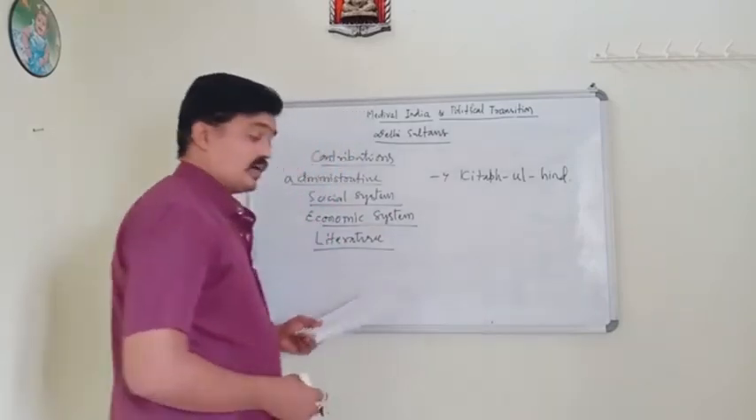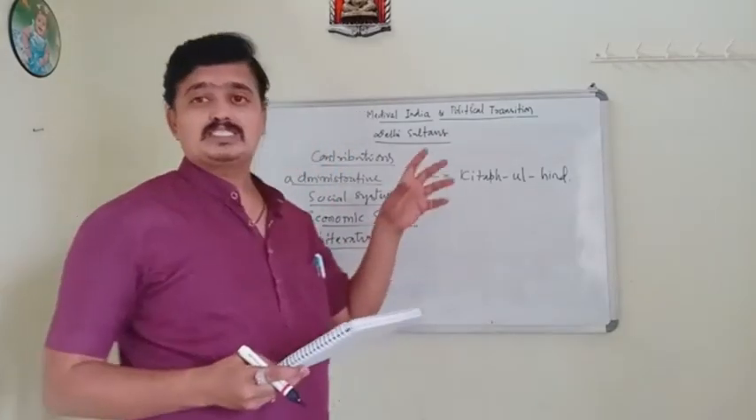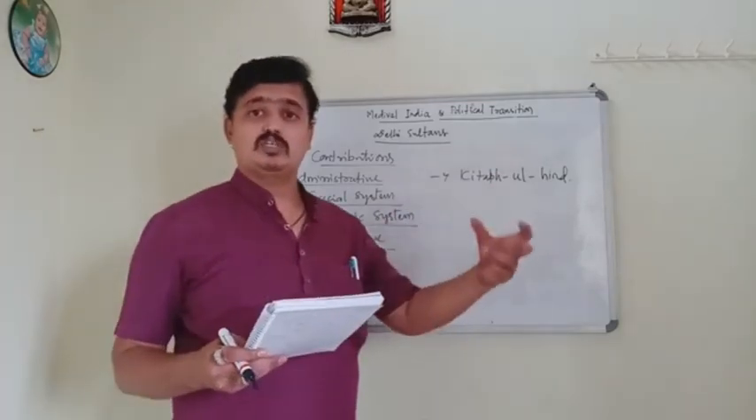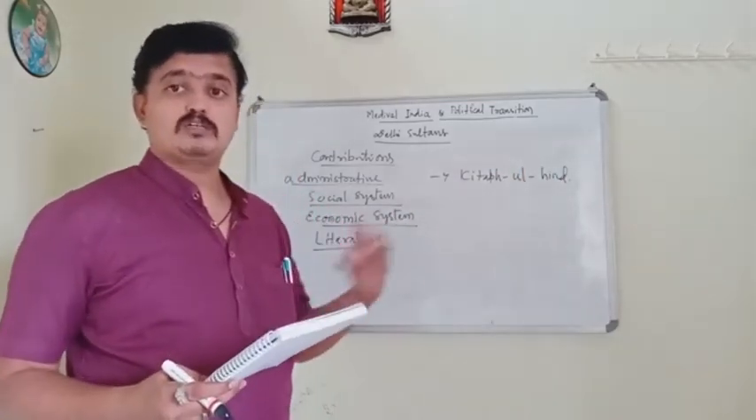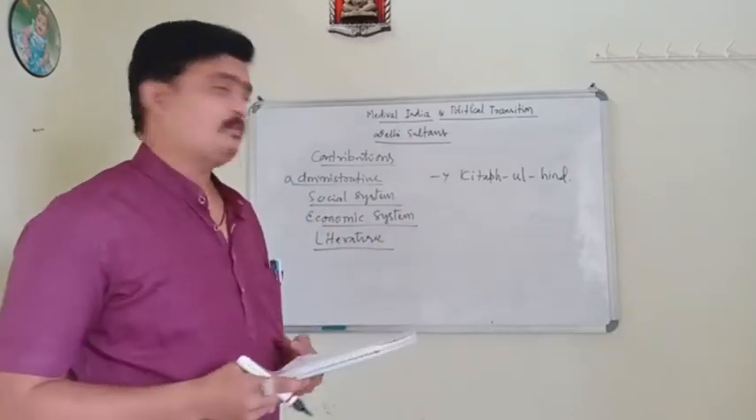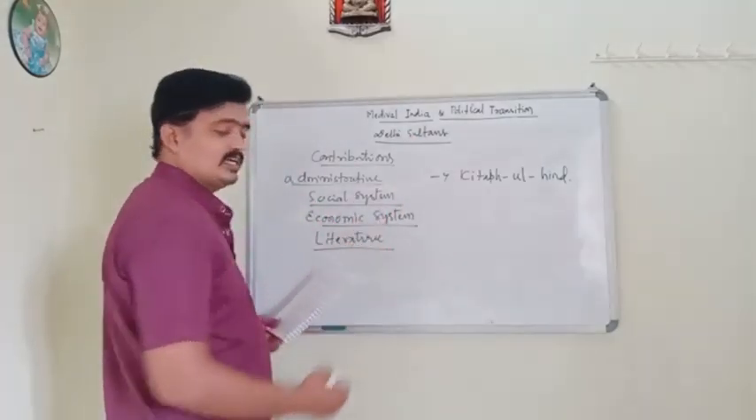And one more important author is Amir Khusro. He wrote six books, and because of that he was also called the Indian parrot. These were the highlights of literature.